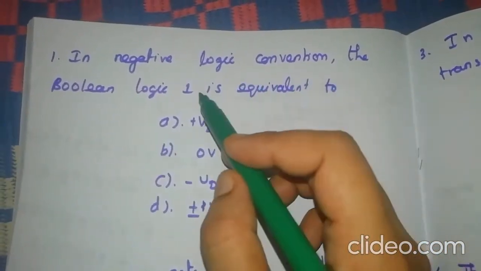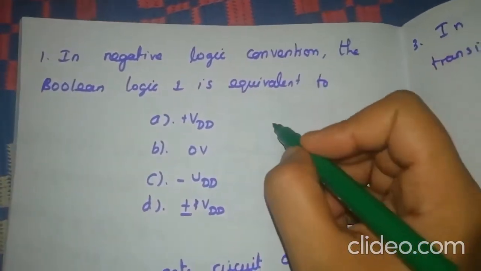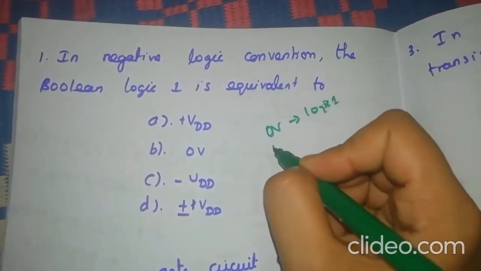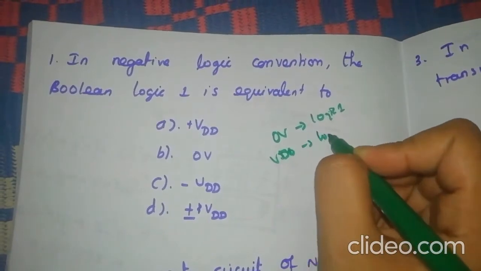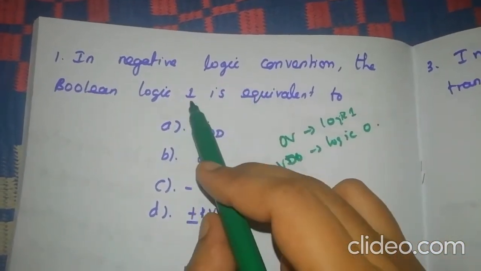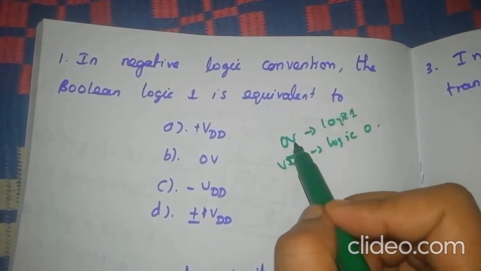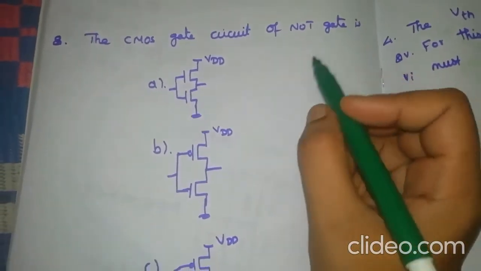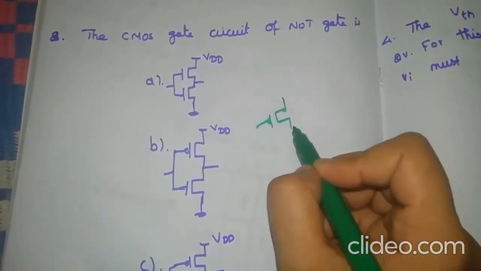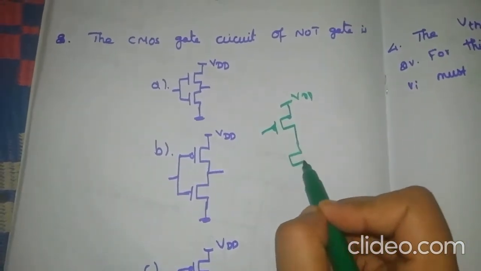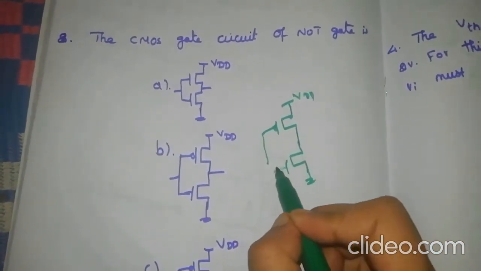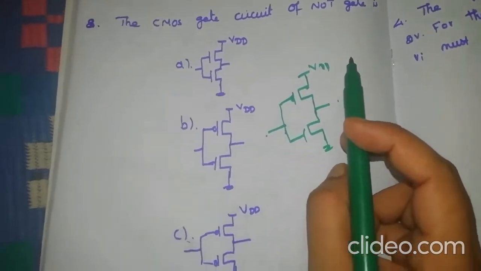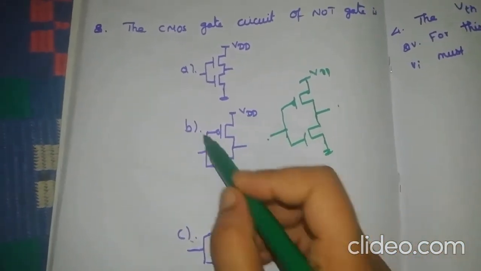In negative logic convention, the Boolean logic 1 is equivalent to what? Negative logic means 0 volt for logic 1, and 5 volt, or VDD, for logic 0. So here the answer is 0 volt, which is B. Next question: the CMOS gate circuit of a NOT gate is. In a NOT gate, we connect this PMOS to VDD and this NMOS to ground, and these two gates are connected together. This is the input and this is the output, and this is the NOT gate CMOS circuit. So here the answer is B.